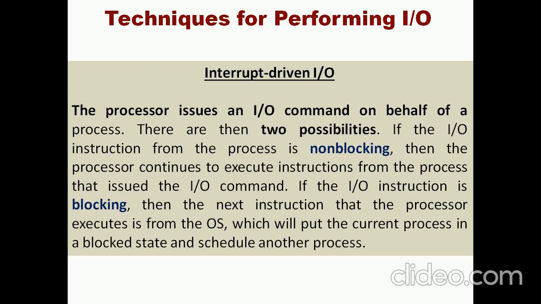There is no waiting state in it. If it is a blocking I/O instruction, obviously the operating system will take a decision: because that I/O is in blocking state, the particular process should also be in the waiting state. Then it has to invoke the scheduling policy to bring the next process into main memory for its execution.